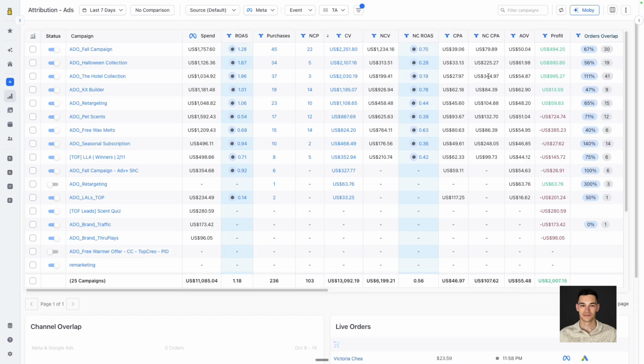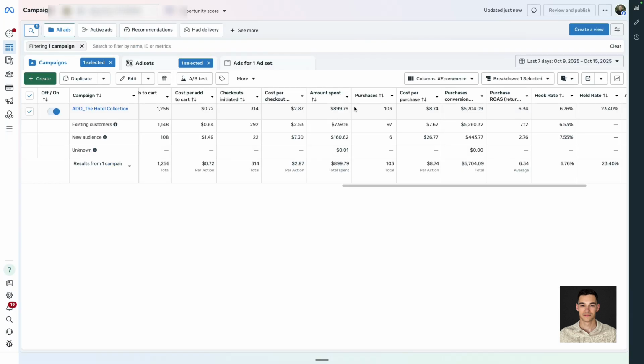So which number should you believe, total impact or Triple Attribution? To understand that, I'm going to show you another thing inside of Facebook Ads Manager. Let's switch to that one. Here, 90% of the ad spend went to existing customers, not new ones. So logically, how can the total impact model claim 23 new customer sales when Facebook only shows 6? It doesn't make sense, and that's exactly why relying on total impact alone can be misleading.